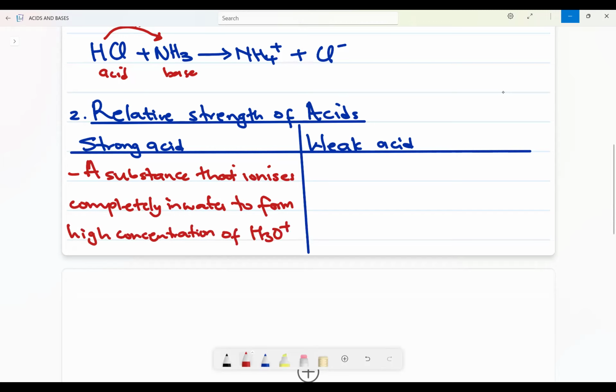Very key: it ionizes completely in water, to form a high concentration of hydronium ions.